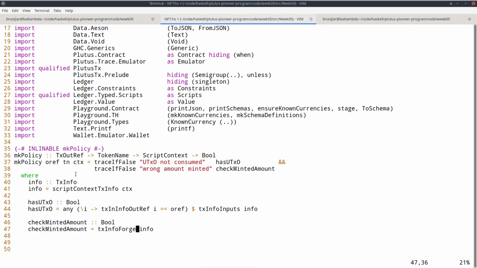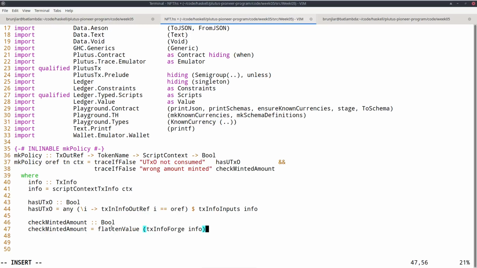So how do we check that that equals exactly one coin with the given currency symbol and the given token name? Well, there are several options. We could, for example, use this flatten value function that I demonstrated earlier, which converts this map of maps that the value is into this flattened list.